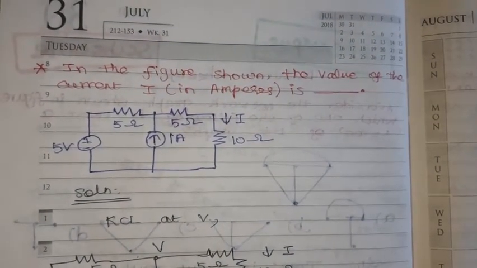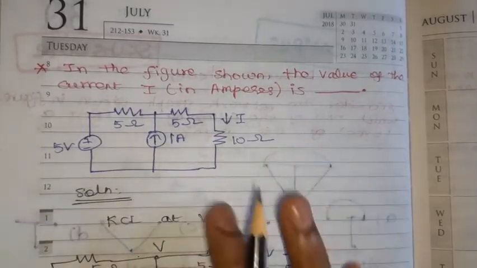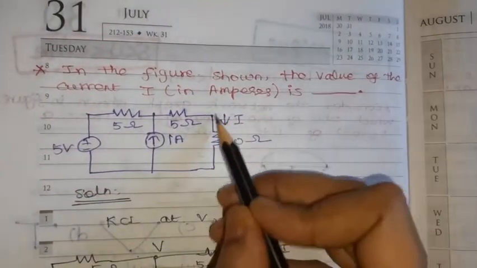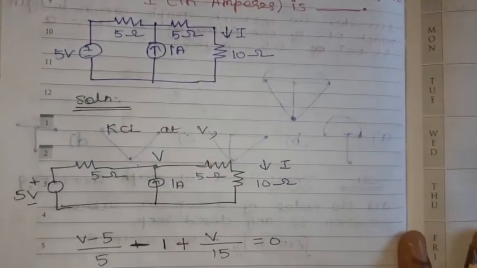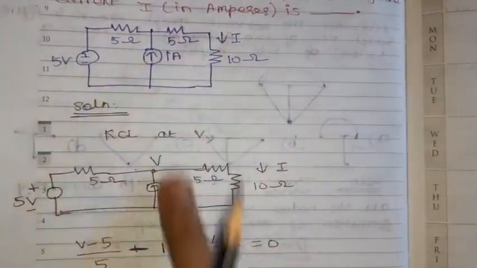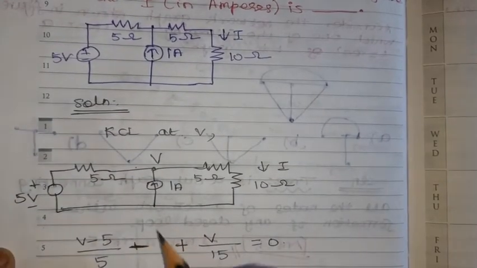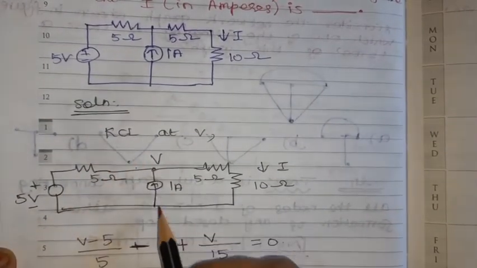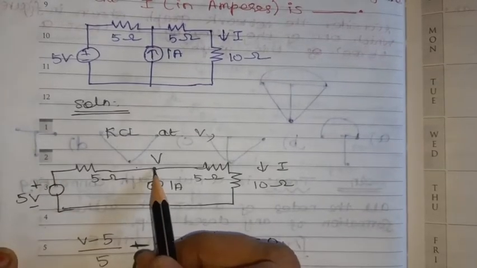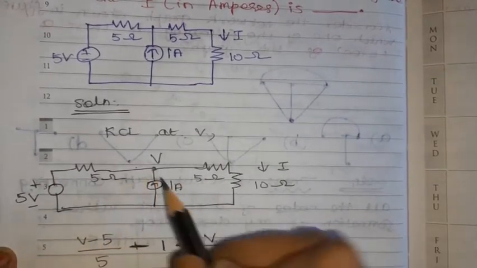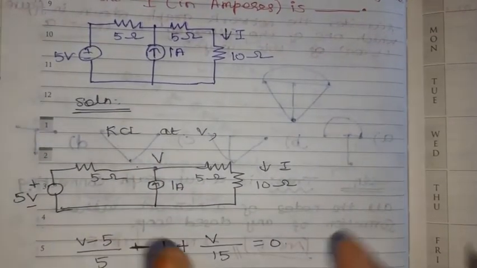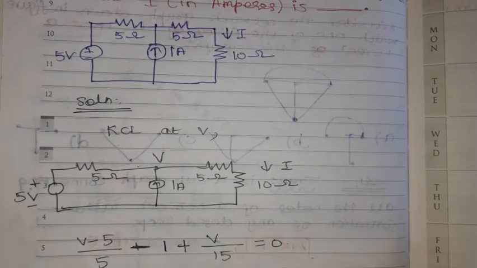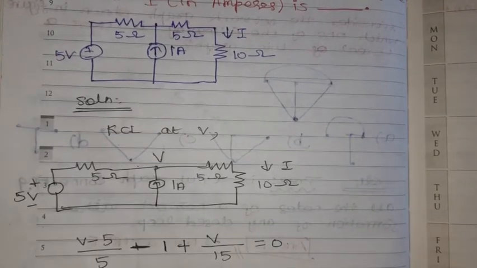In the figure shown, the value of the current I in amperes is. So we need to identify the current I. We'll see. I am just reading the circuit given in the figure here. Now we are going to apply KCL at node voltage V. This is an unknown node, voltage V. KCL means incoming current and outgoing current additively we will get 0, or incoming current is equal to outgoing current.